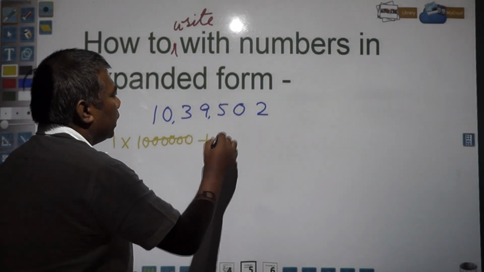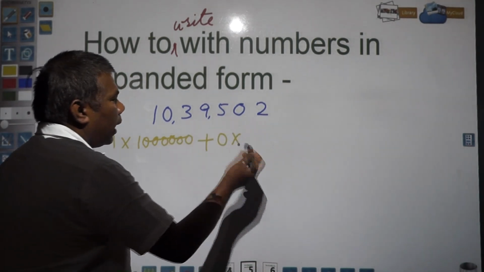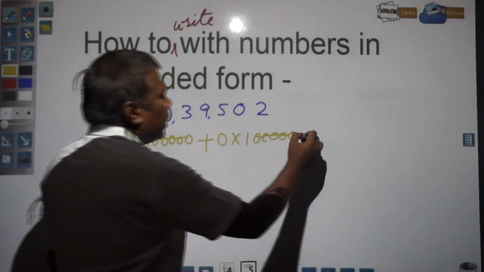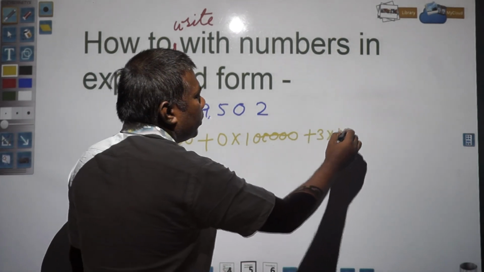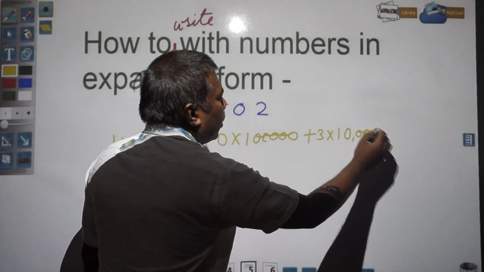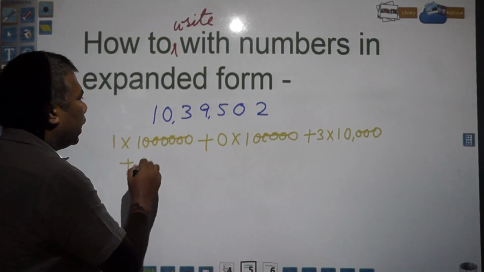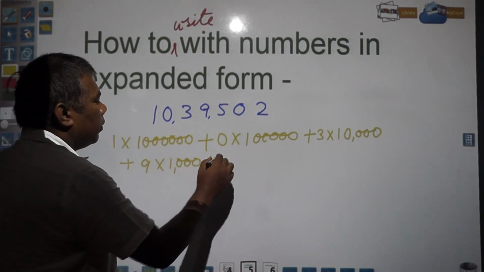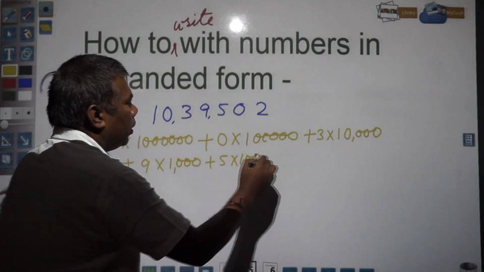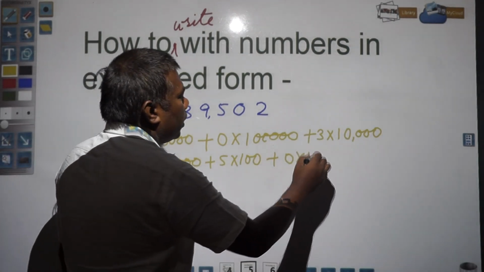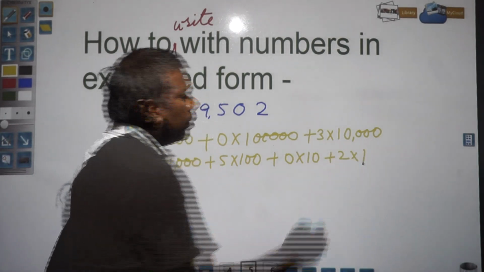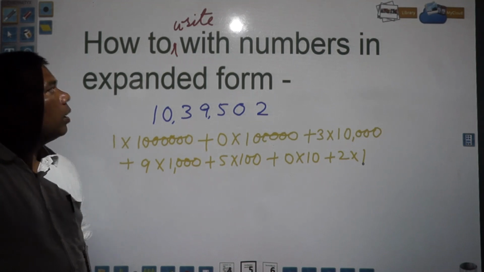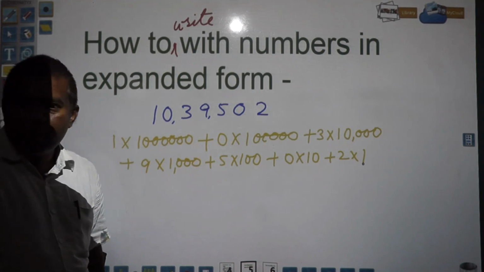Next, plus 0 into 1 lakh. 1, 2, 3, 4, 5. Plus 3 into 10,000. Plus 9 into 1,000. Plus 5 into 100. Plus 0 into 10 and plus 2 into 1. Isn't it? So I hope you understood how to write numbers in expanded form.